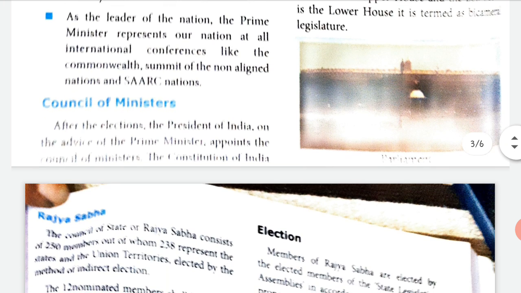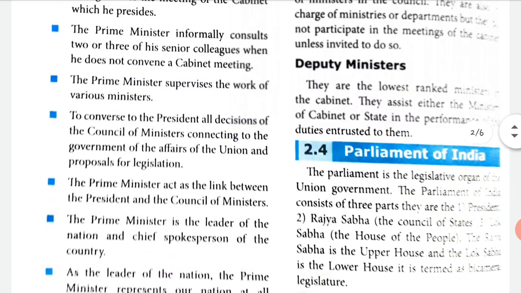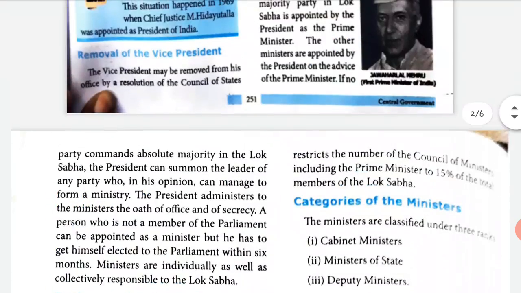Council of Ministers. After the election, the President of India, on the advice of the Prime Minister, appoints the Council of Ministers. The Constitution of India restricts the number of the Council of Ministers, including the Prime Minister, to 15% of the total members of the Lok Sabha.